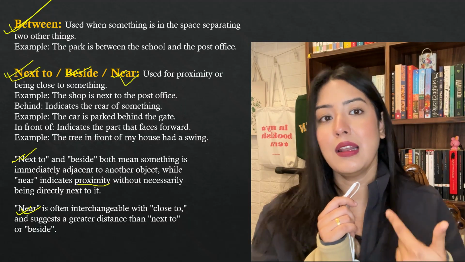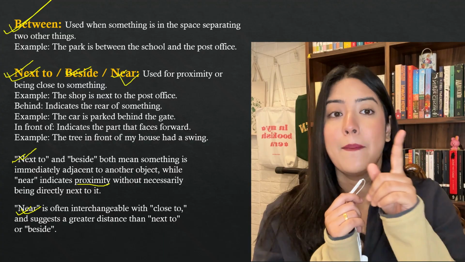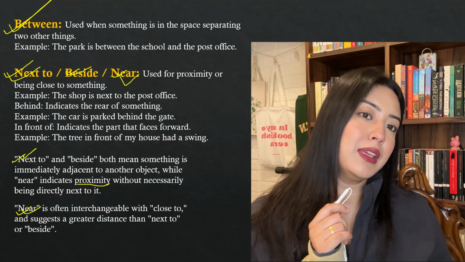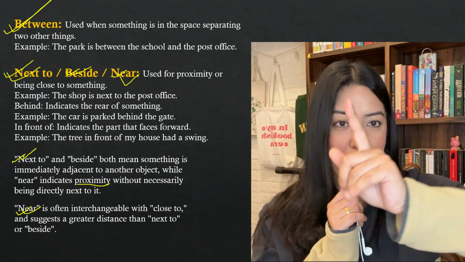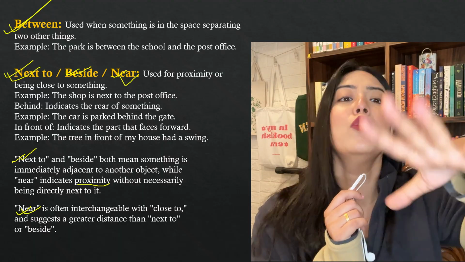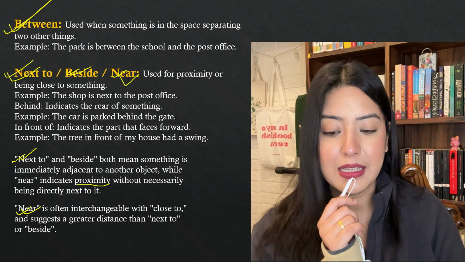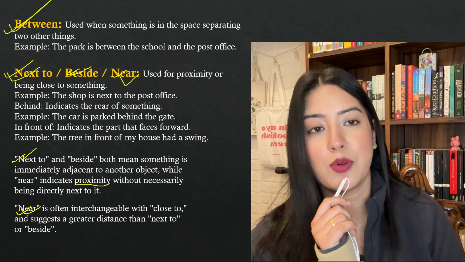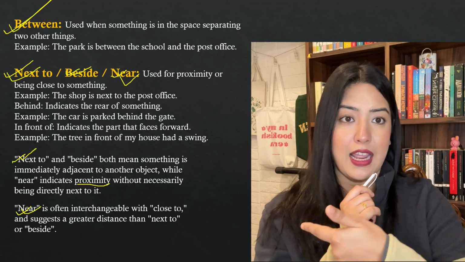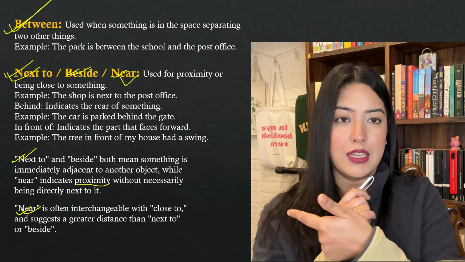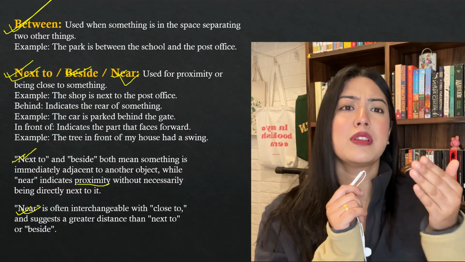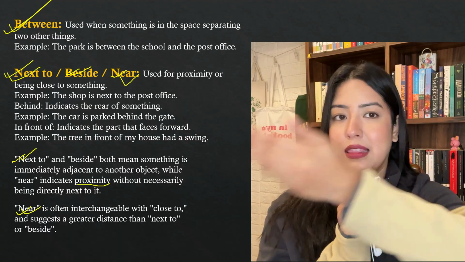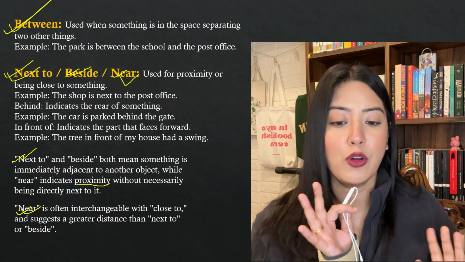My friend is sitting beside me, she's right here. Okay, it's like that. But if I say that my friend is near me, that means she can be here, she can be there, anywhere where I can see her. She's just near, close proximity. So near is often interchangeable with close to and suggests a greater distance than next to or beside. Like I said, greater distance than next to and beside. Next to, beside means just here, and near means close to, proximity, near me. She's just standing near me. It can be anywhere, opposite side, this side, that side, not immediately adjacent. So I hope that this is clear.